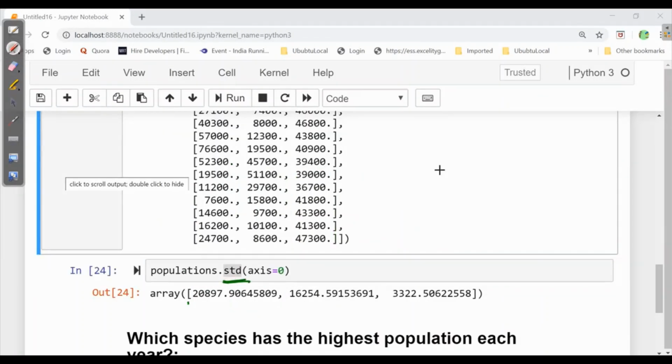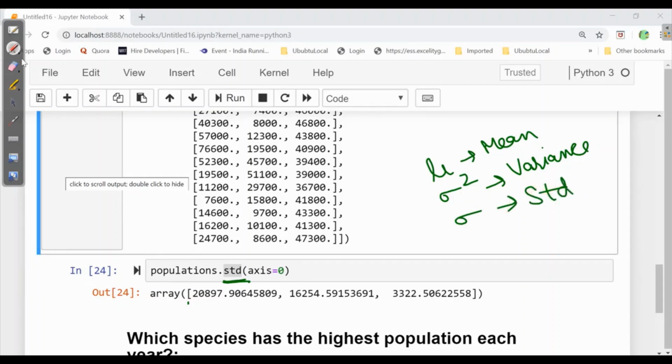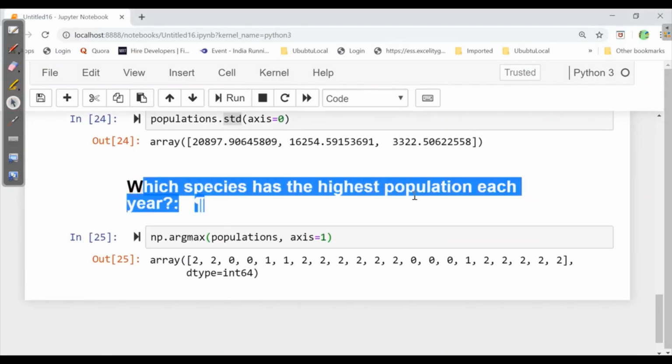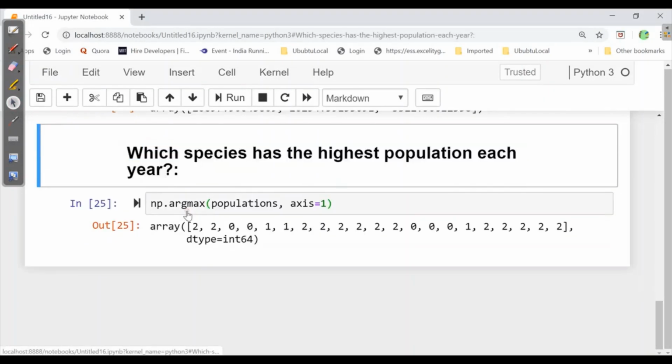First we need to calculate mu, which is mean, then variance, which is sigma square, and then square root of sigma square, which is sigma, will be our standard deviation. Now we will see the next question, which is: which species has the highest population each year? This is the most real world example, which is highly used over NumPy.